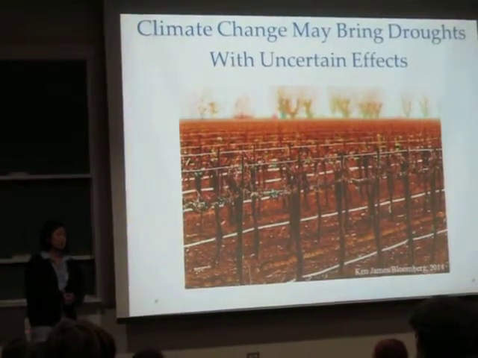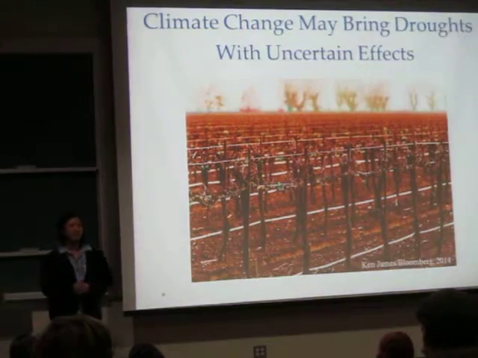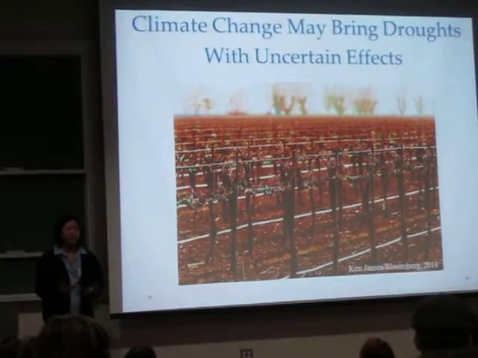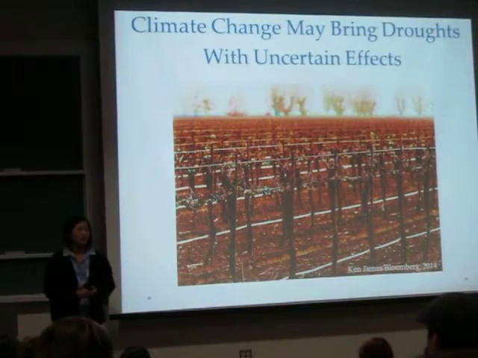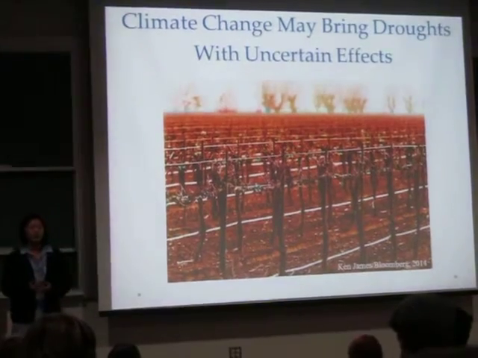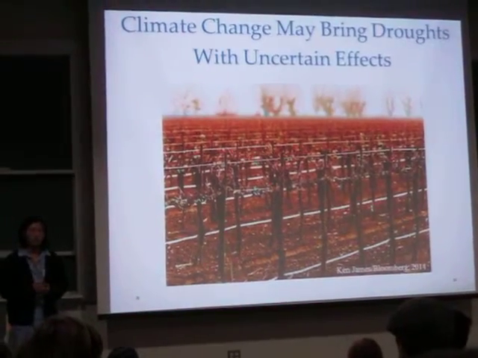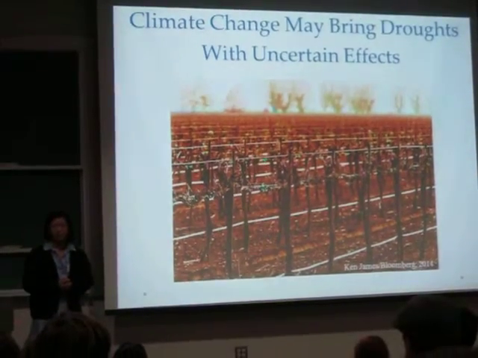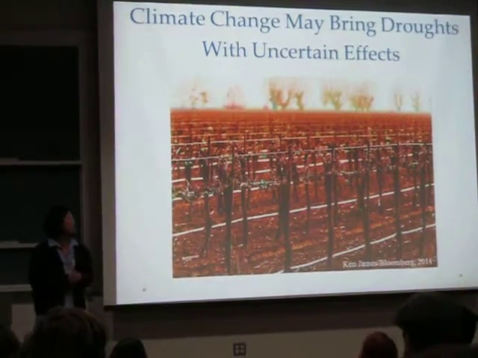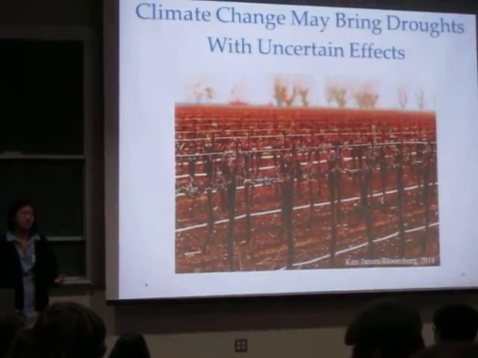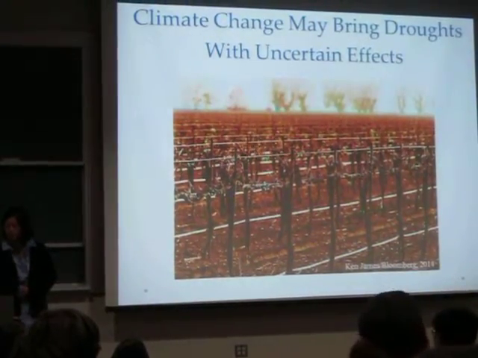So flash forward a couple decades, and we're facing one of the worst droughts in California history. And we know that climate change has a big role in this, and that it may produce other forms of extreme weather, including droughts, floods, and heat waves. But what we don't know is what kind of effects droughts and other factors caused by climate change may cause on crop system dynamics and other ecosystems. And so, as you can see, water stress is still very relevant today.